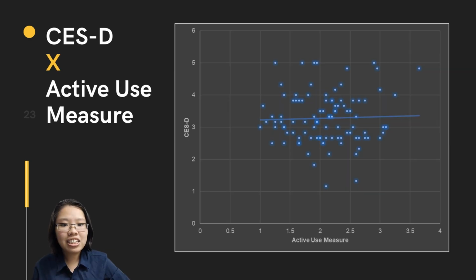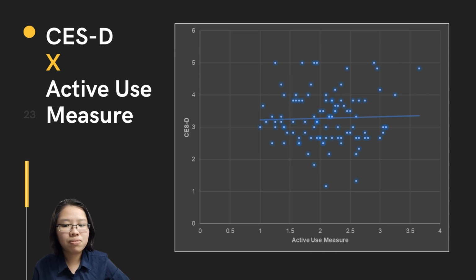So now we can see this is the scatter plot of active use measure with the CESD, which is the mental health. As we can see here, CESD is expected to increase by 0.053 for each additional score on active use measure test, when the variables passive use measure, Instagram contingent self-worth, fear of missing out, and social comparison skill